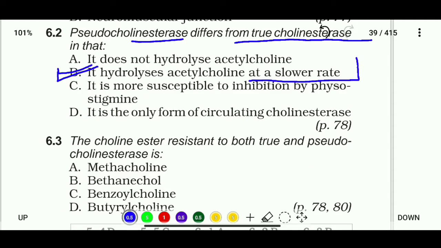Okay. Question number 6.3. The choline ester resistant to both true and pseudocholinesterase is methacholine, bethanechol, benzoylcholine, or butyrylcholine. So the correct answer is bethanechol, the choline ester which is resistant to both true and pseudocholinesterase.